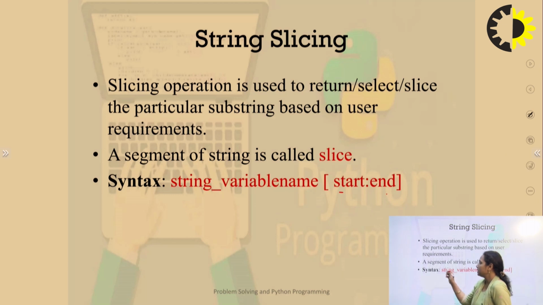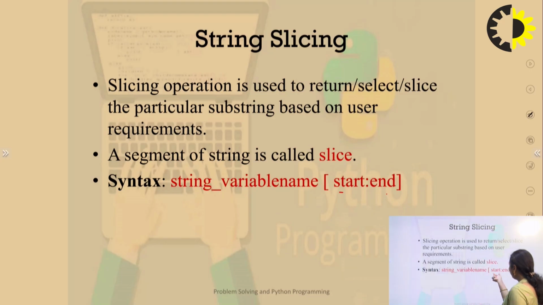What is the syntax for that? The name of the string I want to extract from, and after that the start and end index values. Now this start and end index value is totally optional. If I do not provide start and end index values, in that case the whole string will be printed.